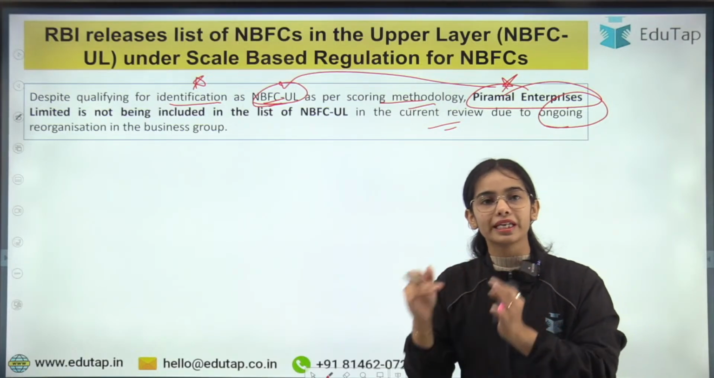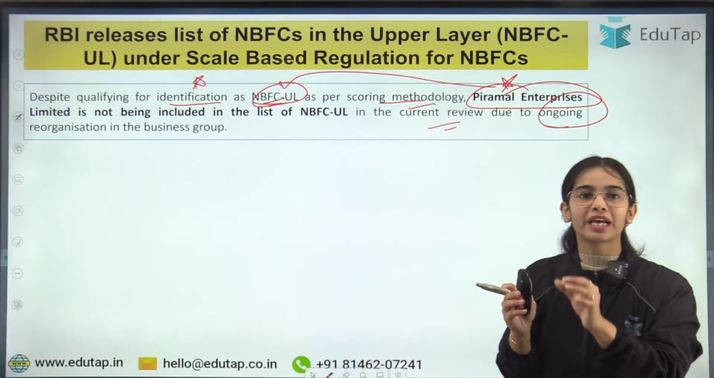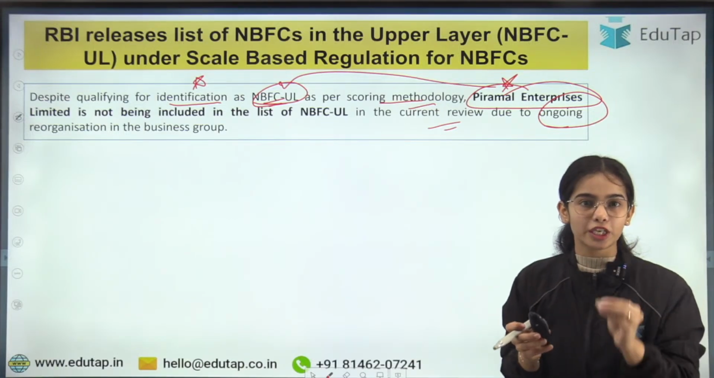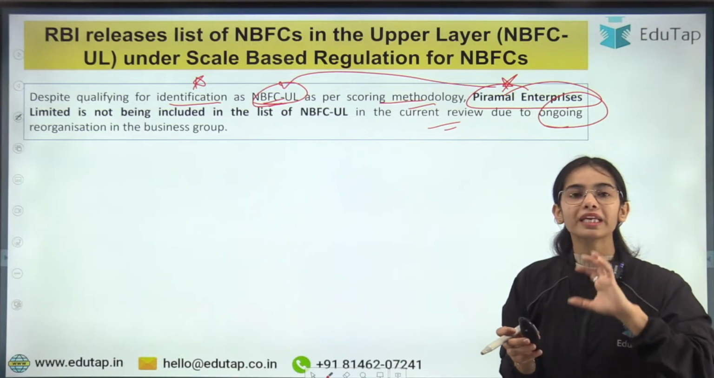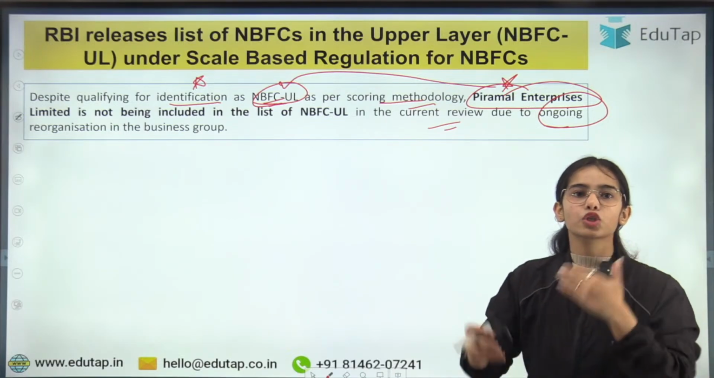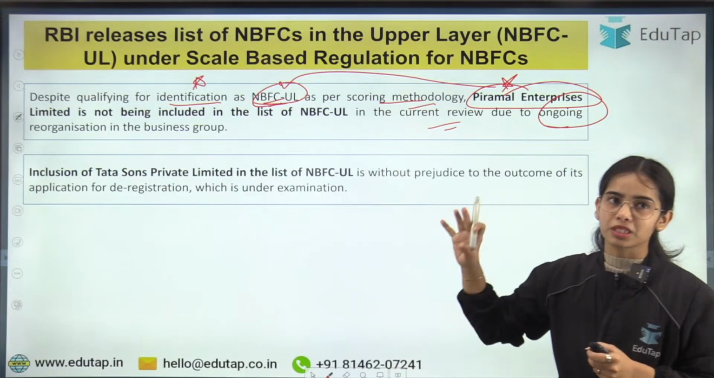So Piramal Enterprises is actually selected as the NBFC UL, the NBFC upper layer, on the basis of the methodology, but it is not being kept in the upper layer because there is reorganization going on in the business group.